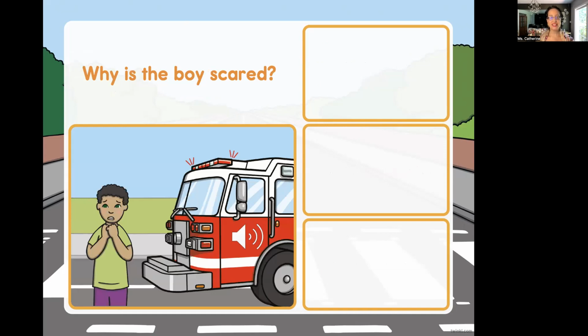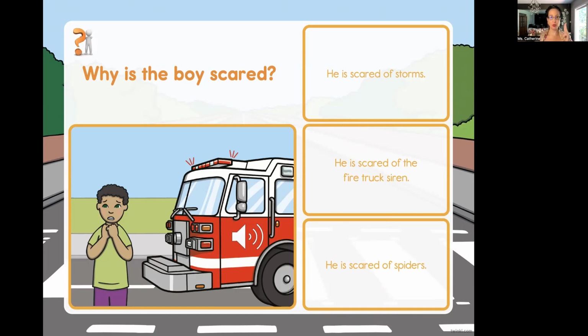Why is the boy scared? Okay, so let's look at the three possibilities. Number one, he is scared of storms. Number two, he is scared of the fire truck siren. Number three, he is scared of spiders. Okay, so what is the first thing we have to be doing? Question, why is the boy scared?